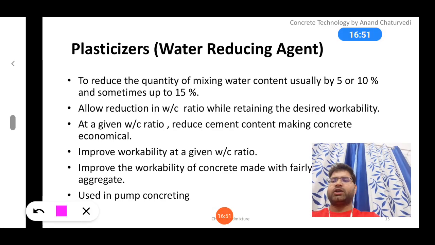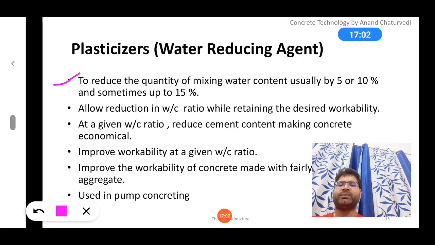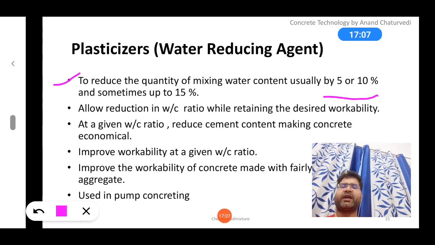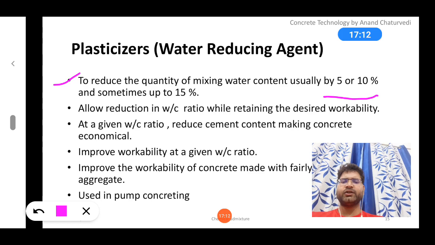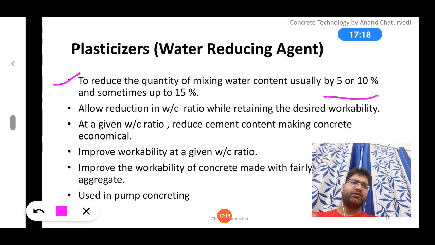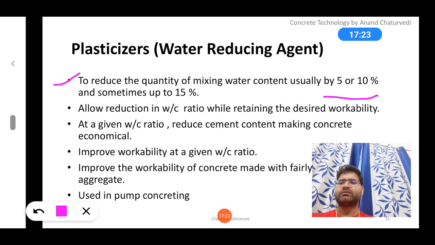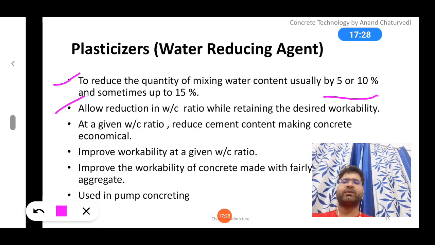So point number 1, to reduce the quantity of mixed water content usually by 5 to 10% or sometimes up to 15%. So this is the range of plasticizer, 5 to 10% or sometimes in adverse conditions up to 15%, we can reduce the water. So one thing is clear that plasticizer is a water reducing agent, we can reduce the water without affecting other properties. Allow reduction in water cement ratio while retaining the desirable workability.